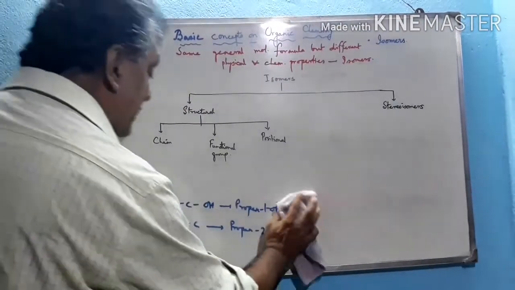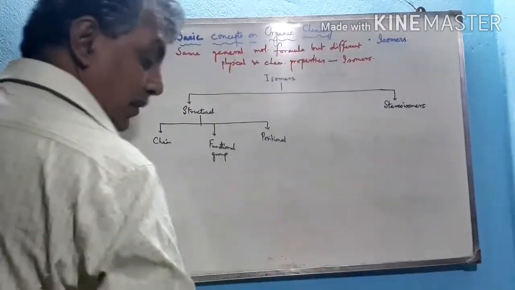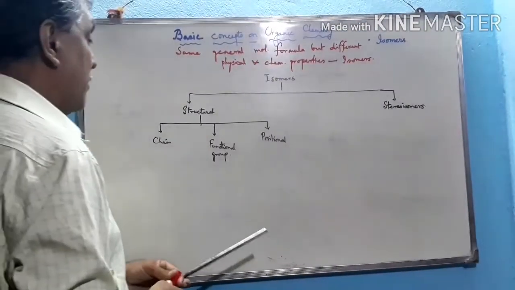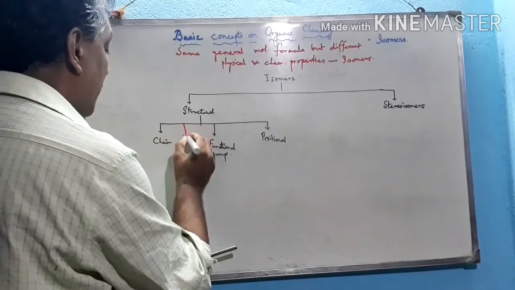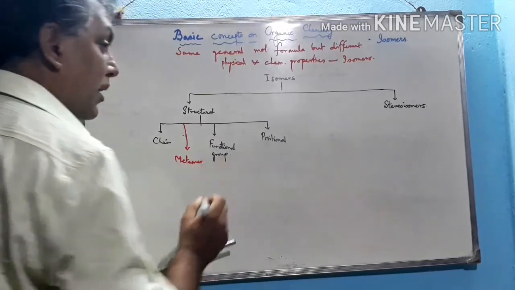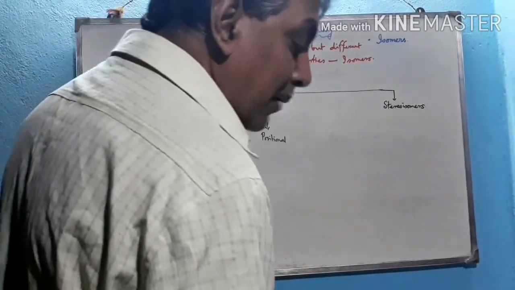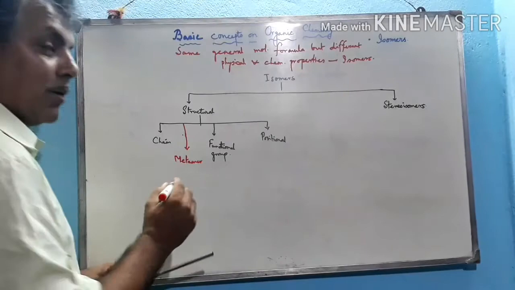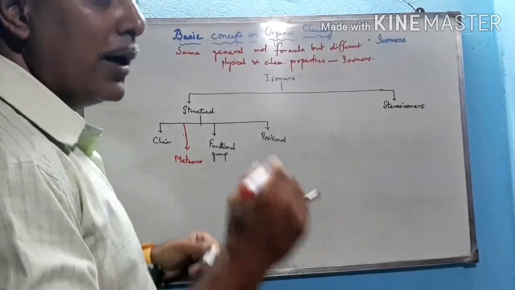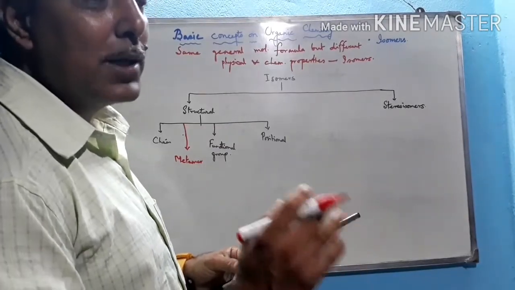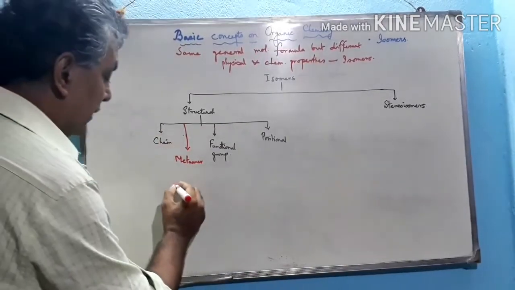Now, apart from these three types, there are also two other types of structural isomers. Number one is metamer. That means not on the basis of the carbon, but with respect to a divalent or trivalent atom. Suppose a divalent atom is oxygen. On the basis of the divalent or trivalent atom, if different numbers of alkyl groups are attached, then the isomers obtained are called metamers. See this compound.